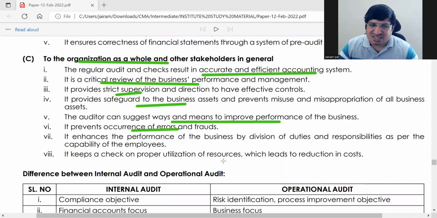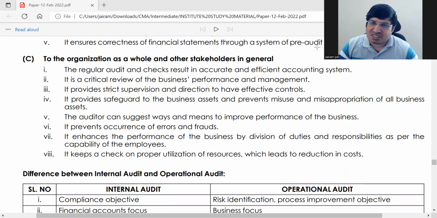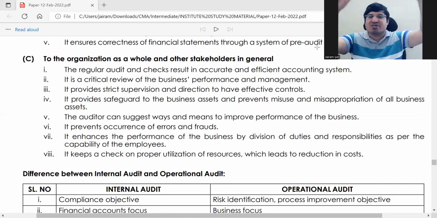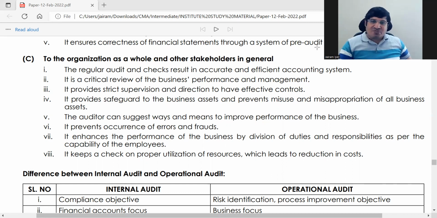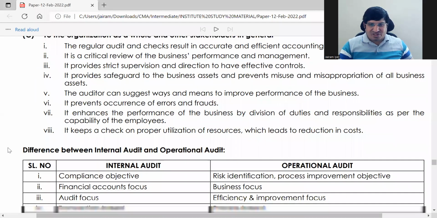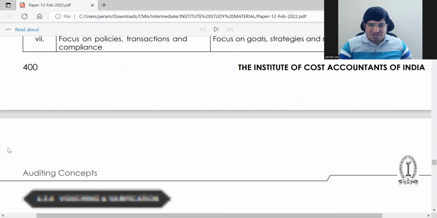ये सब जो है, ठीक है. Proper utilization of resources, all that. ये सब all are what we have studied. ठीक है. So organization as a whole मतलब ये तो general हो गया, everything. Okay, it's not specific. All general importance you have to write here. ठीक है. So last, I think ये आपका last point है.